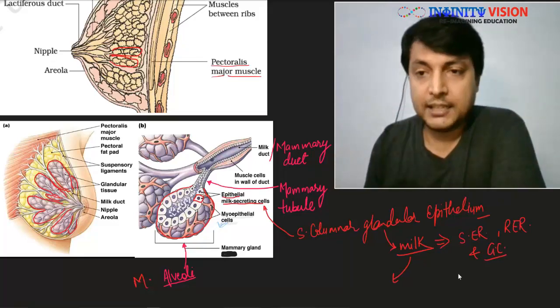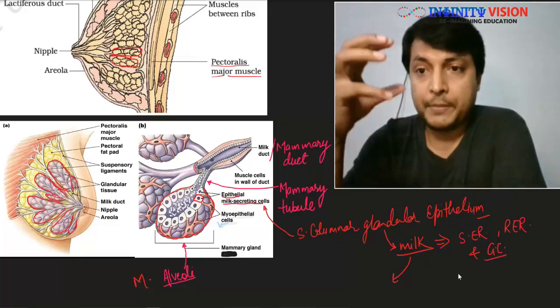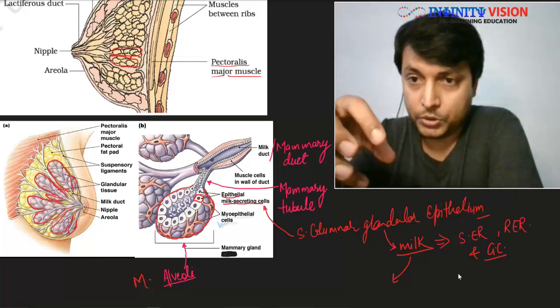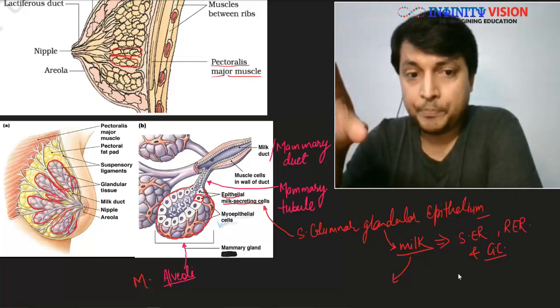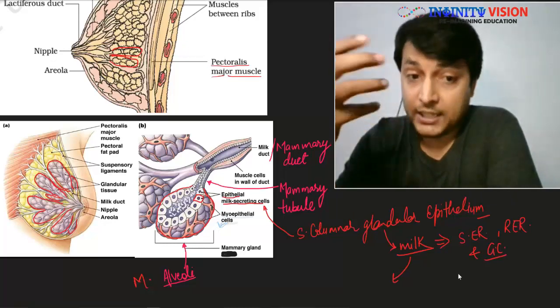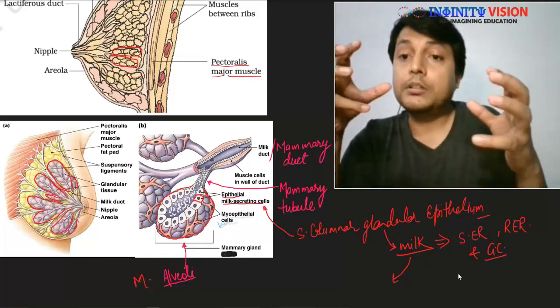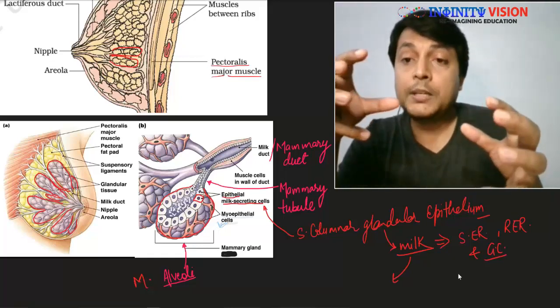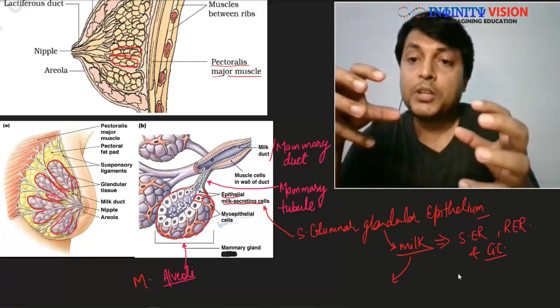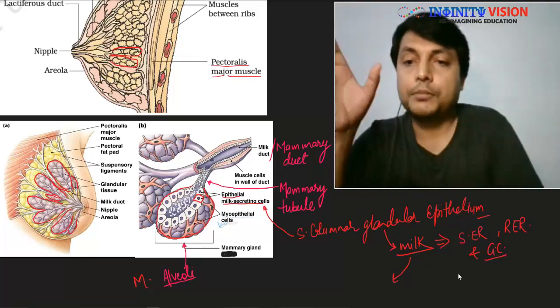So inside the alveoli, the milk is produced and secreted into the lumen where it is temporarily stored. Finally, when it is required, the myoepithelial cells present on the alveoli contract, pushing the milk out from these alveoli.